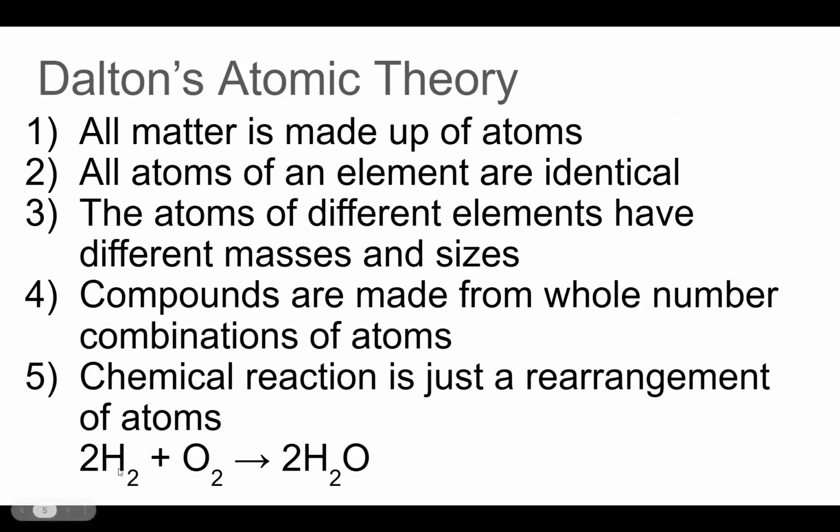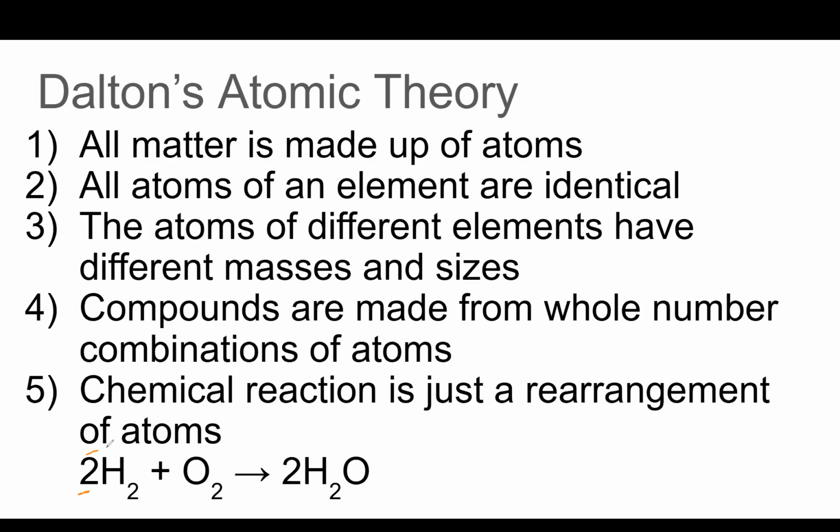We have 4 hydrogens on the left side, 4 hydrogens on the right, 2 oxygens here, and we still have 2 oxygens here. And that's because each of these coefficients, these are called coefficients, they get distributed, like multiply.